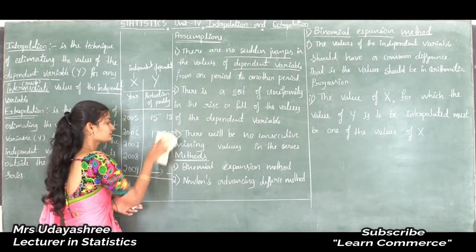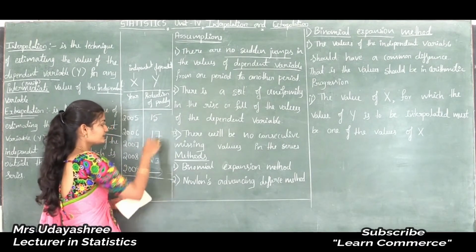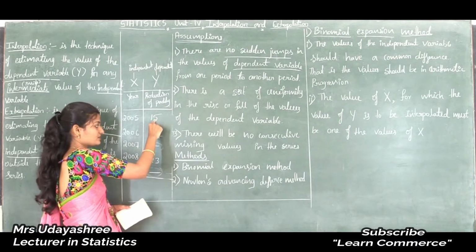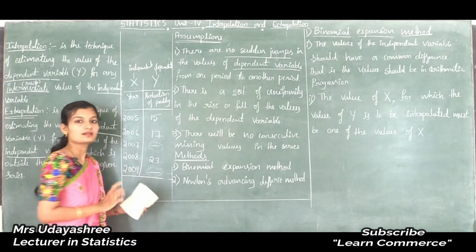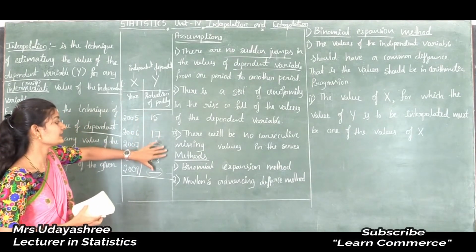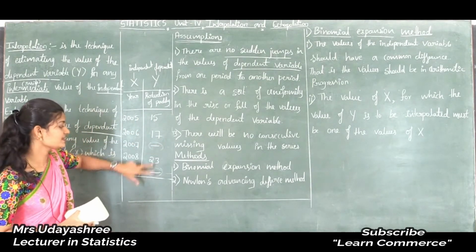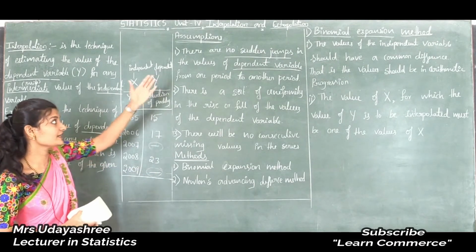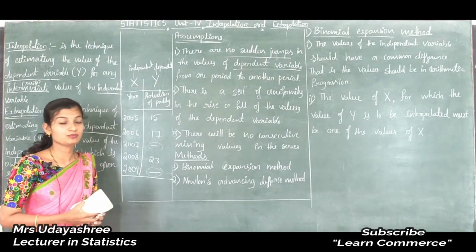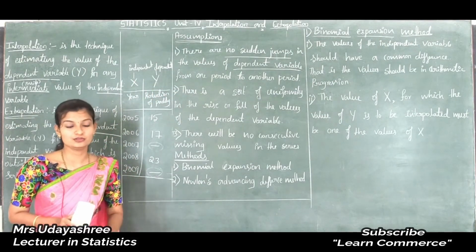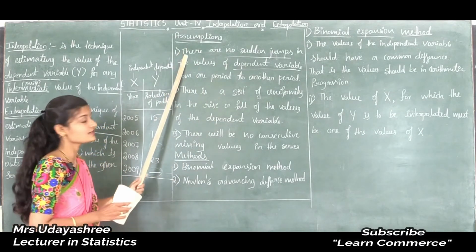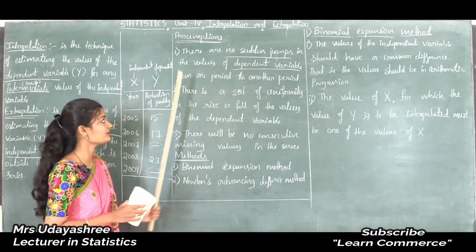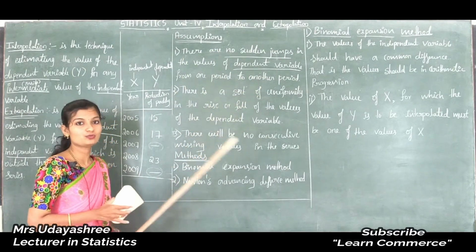And see here, in our example, there is no long gap between these two observations. In such cases we can get the proper missing value, and if there is a long gap we cannot get appropriate values. So that is why we use this first assumption: there are no sudden jumps in the values of dependent variable from one period to another period. I hope you understood.